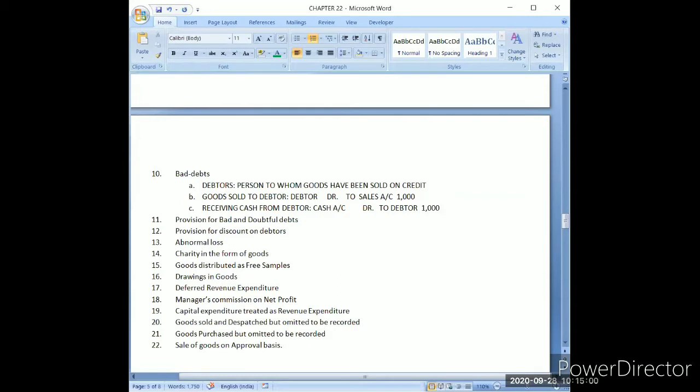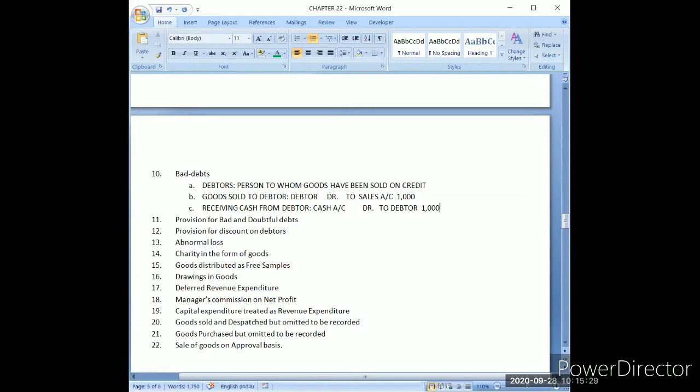Because debtor has been debited with 1000, and in the next entry debtor has been credited with rupees 1000. That way the balance in debtor account will become nil. It will become zero.